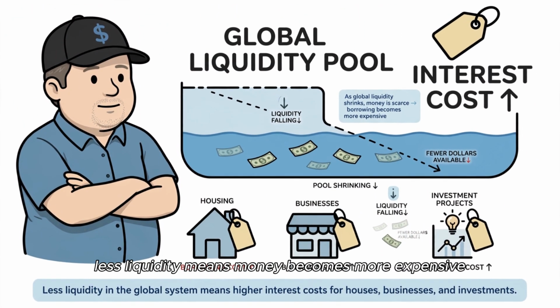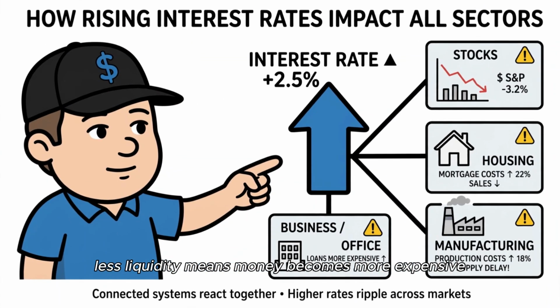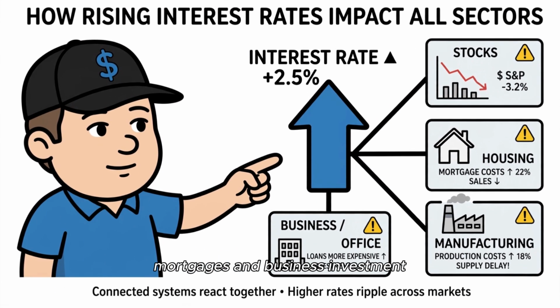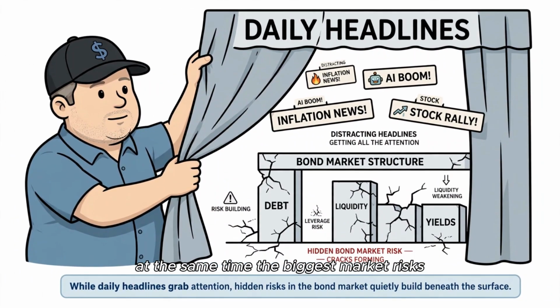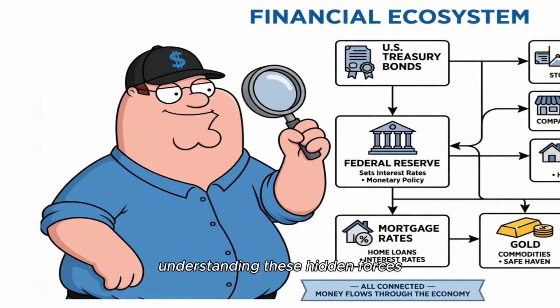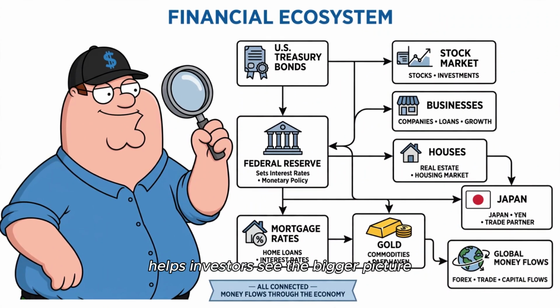Less liquidity means money becomes more expensive everywhere. This affects stocks, mortgages, and business investment at the same time. The biggest market risks are often the ones hiding in plain sight. Understanding these hidden forces helps investors see the bigger picture.